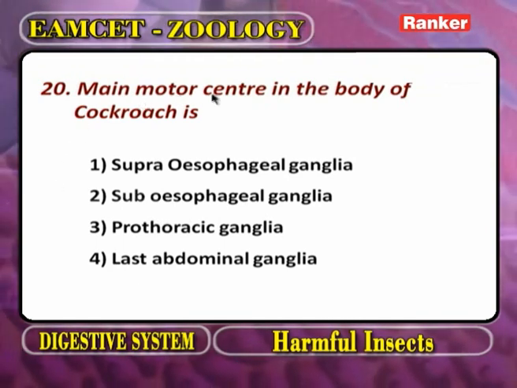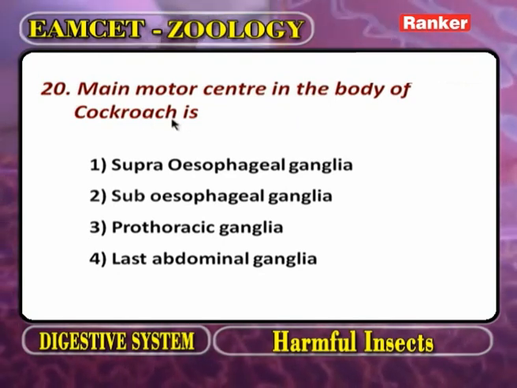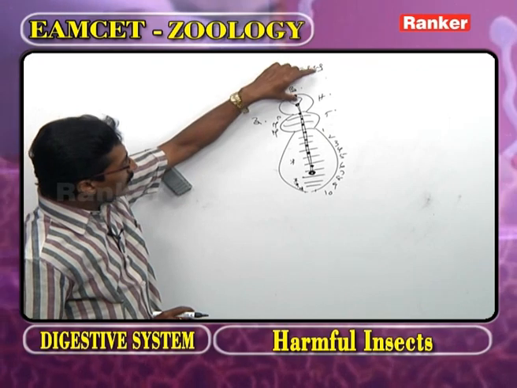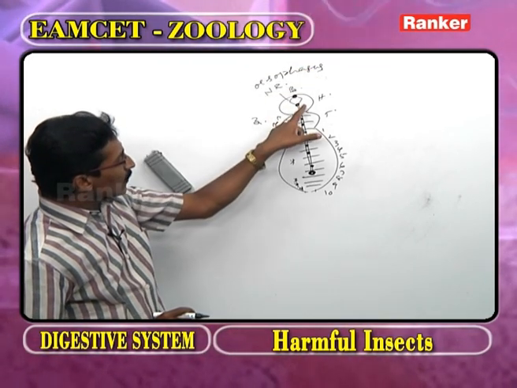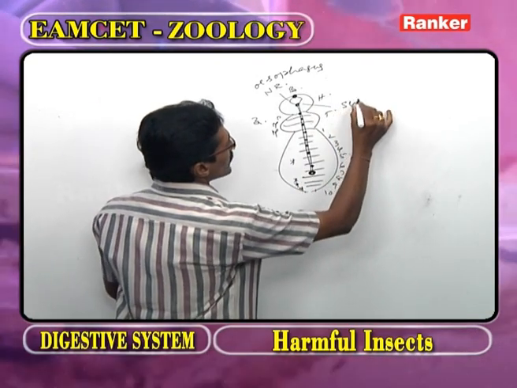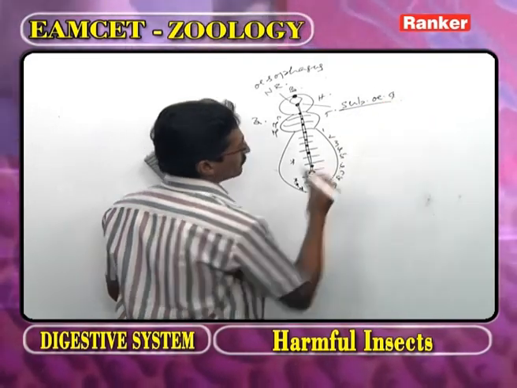Main motor center in the body of cockroach. Now again, as we observe the nervous system of cockroach, in the head region, on the ventral side of esophagus, what is present? This one we call the subesophageal ganglion.